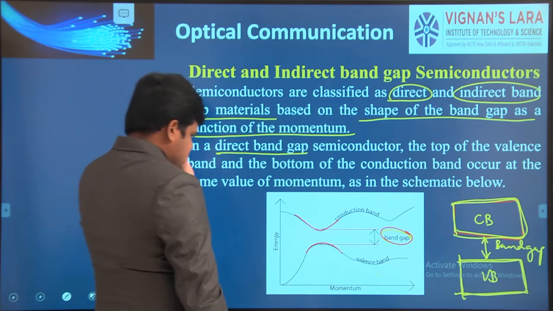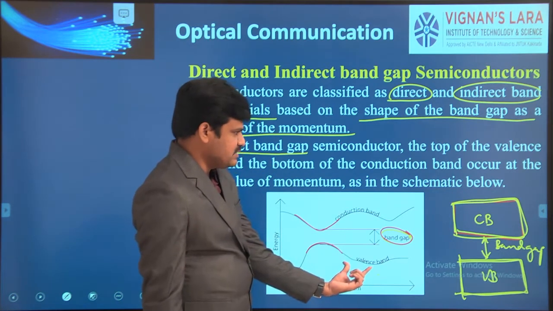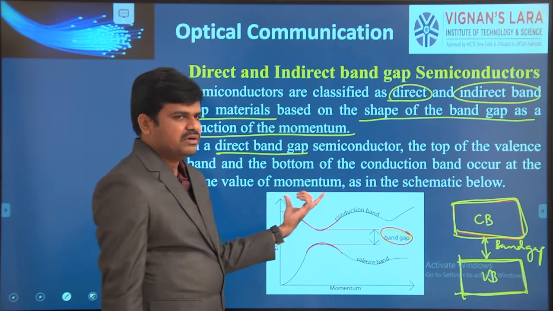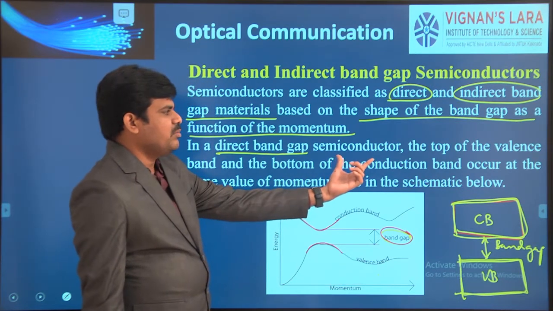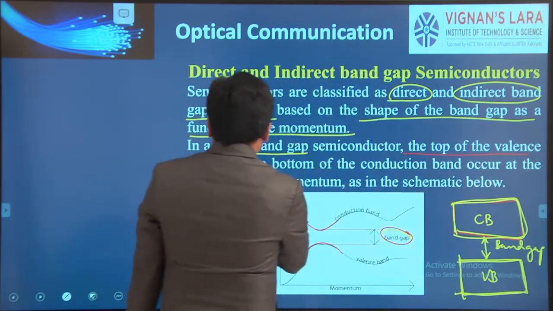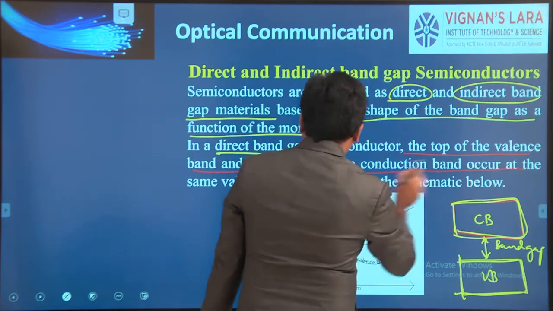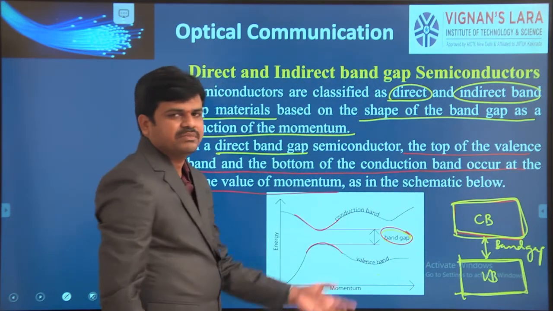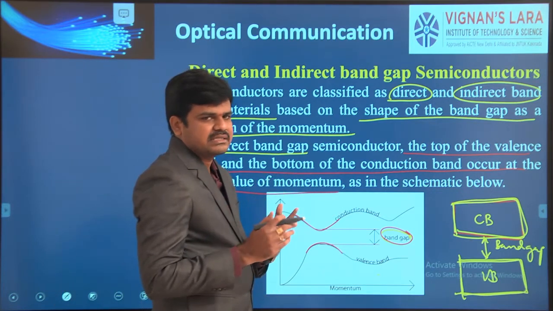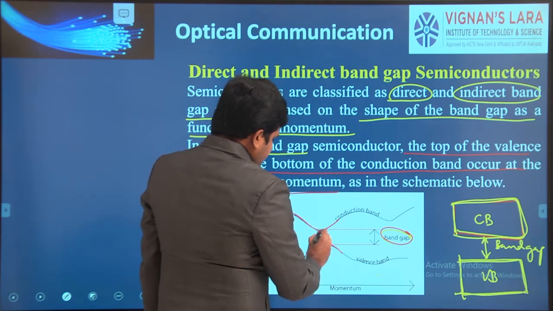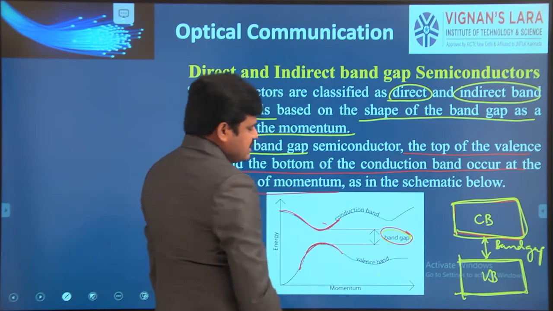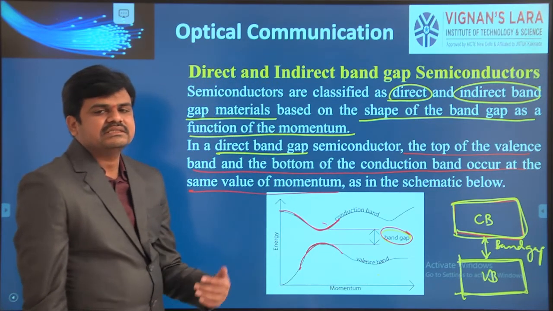You can see here, this is the conduction band and this is the valence band. The bottom of the conduction band occurs at the same value of momentum as the top of the valence band, whatever it may be. In a simple way to understand, the conduction band bottom and the valence band top will be facing each other.